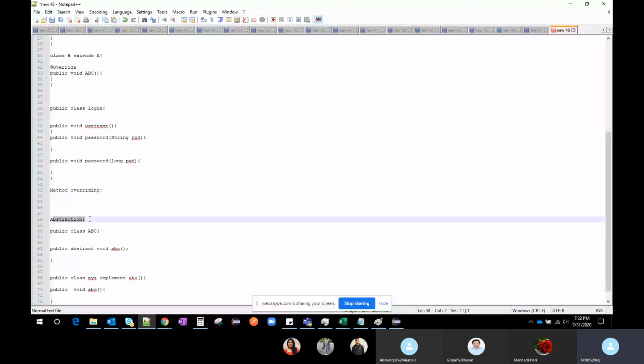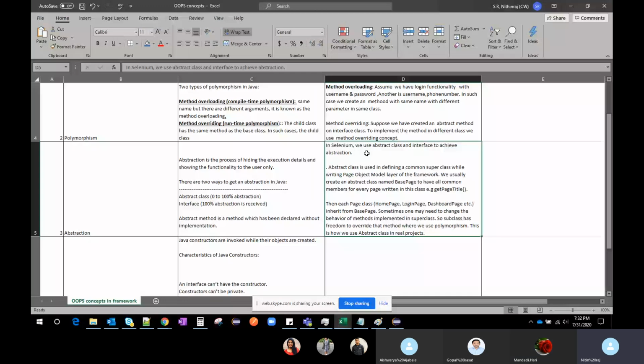So abstraction, if you go to the document, it is clear there. In Selenium, we will use the abstract class and the interface. The interface is 100% abstraction. While an abstract class can have, not 50%, it can have abstract methods as well as non-abstract methods.